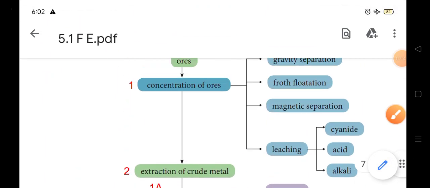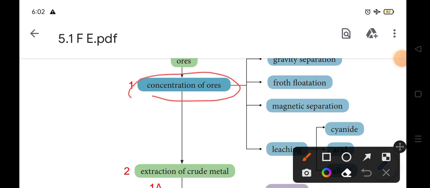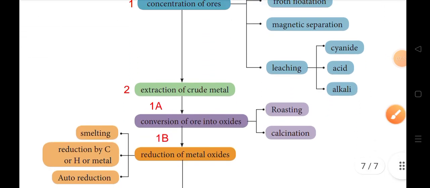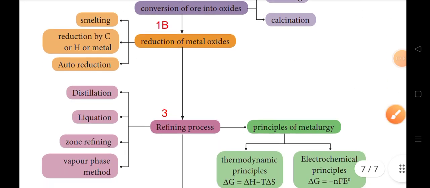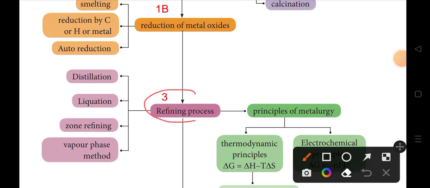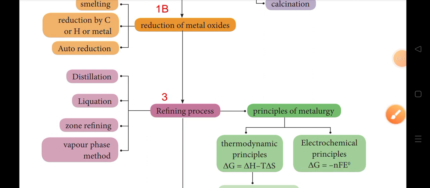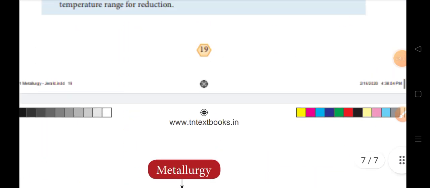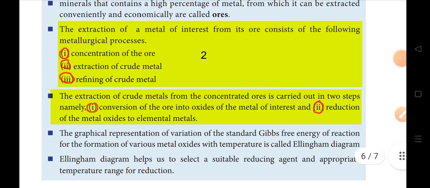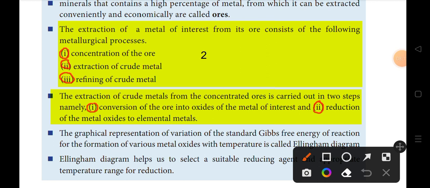First step, concentration of ore. Second step, extraction of crude metals. Third step, refining process. In this case, another possible question, two more questions.